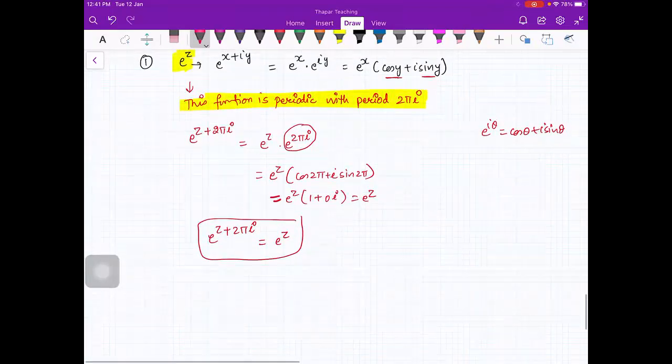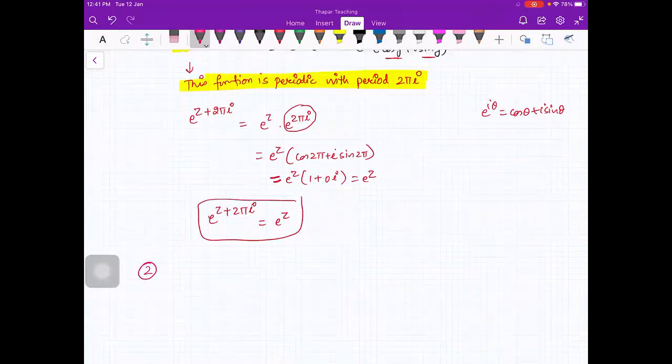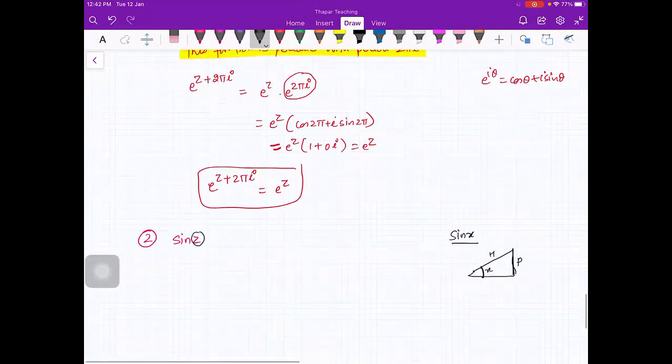Then you have the function sin z. You know how sin x is defined: you make a right angle triangle, and if this angle is x, then perpendicular upon hypotenuse is sin x. But here z is a complex number, so you cannot have an angle measure z. So how is this function defined? I can tell you.